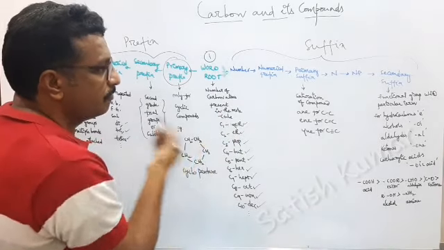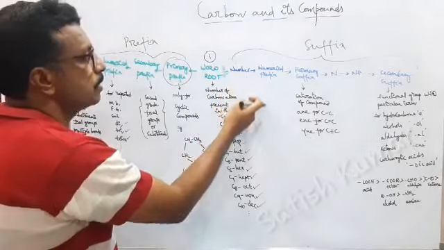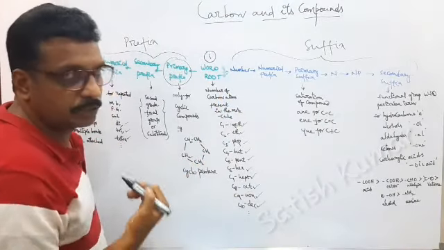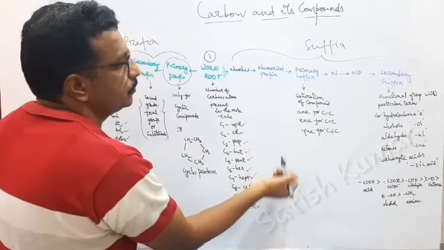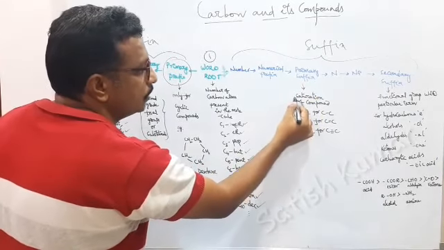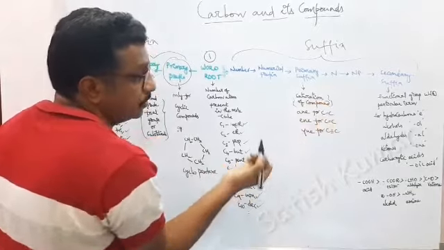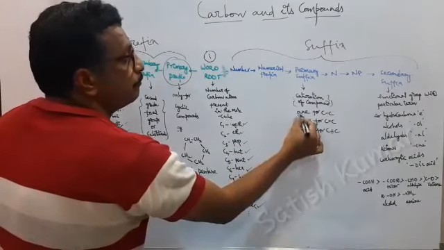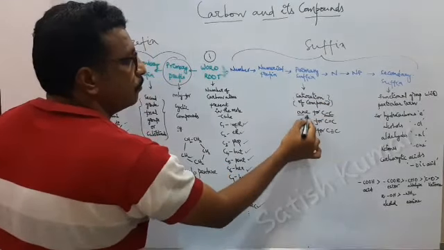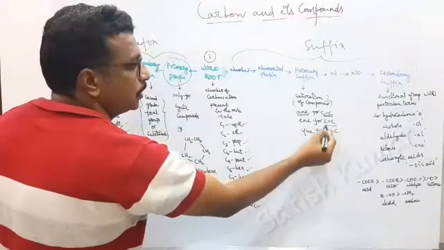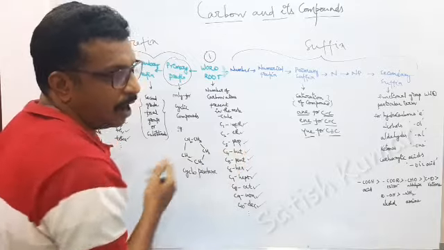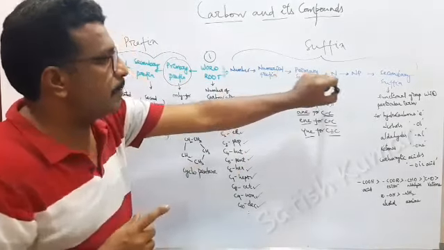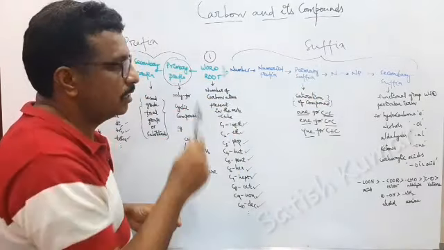Again, number and numerical prefix you know well, because number is just simply a number, and numerical prefix is again di, tri, tetra, etc. And what is the primary suffix? This is only for the saturation. It tells the saturation of the compound. If only single bonds are there, we have to write "an." If a double bond is there, you have to write "en," and if a triple bond is there, you have to write "yn." And again, number prefix, and secondary suffix.